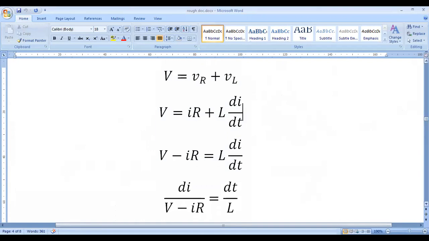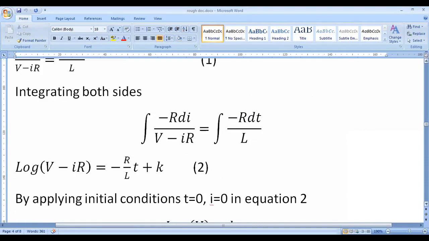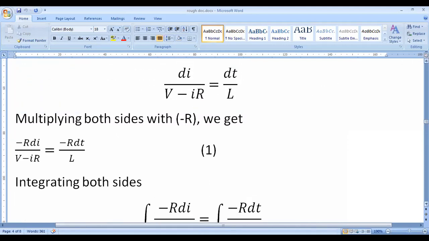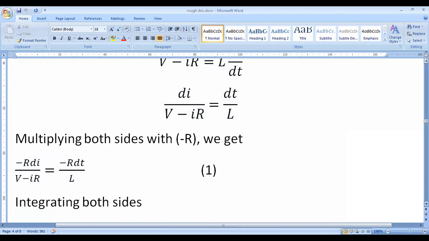So separating the I terms, here di by V minus IR is equal to dt by L. Multiplying both sides with minus R, we will get minus R into di by V minus IR is equal to minus R into dt by L. This is equation 1.